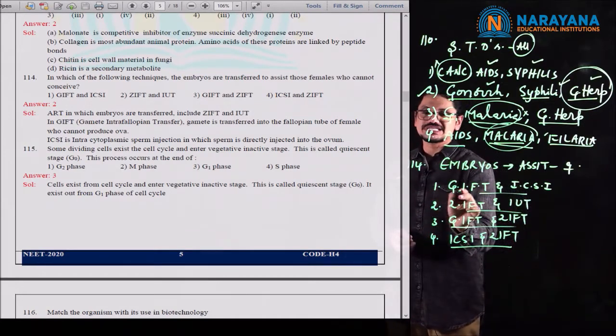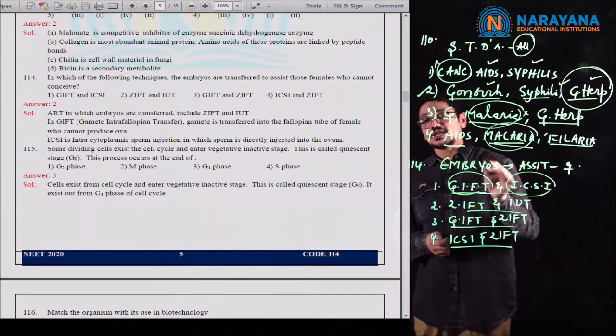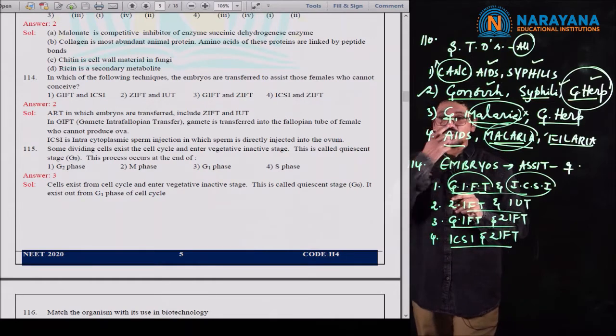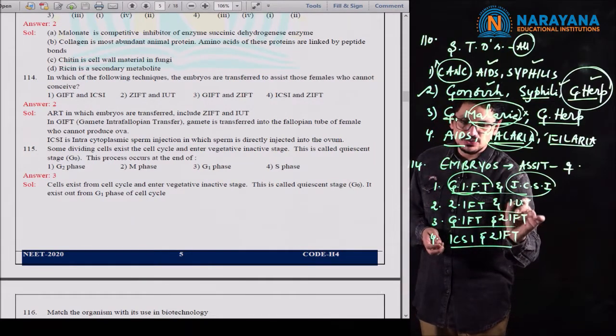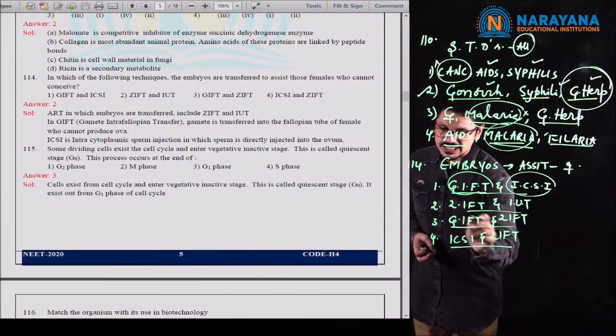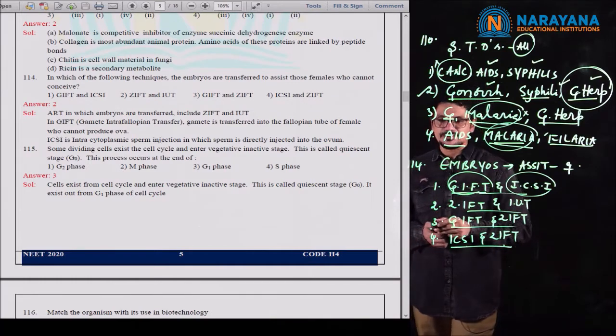So GIFT is gamete intrafallopian transfer, and ICSI is intracytoplasmic sperm injection. ZIFT means zygote intrafallopian transfer, and IUT is nothing but intrauterine insemination.